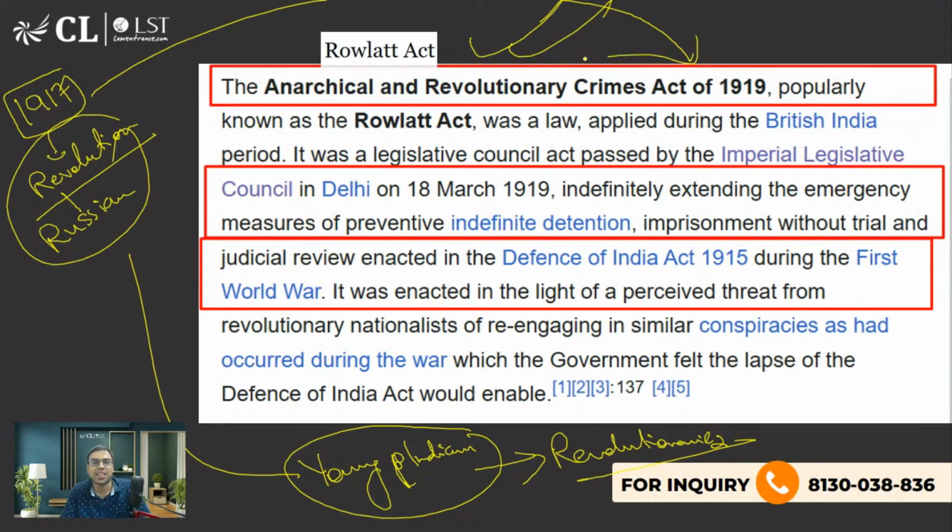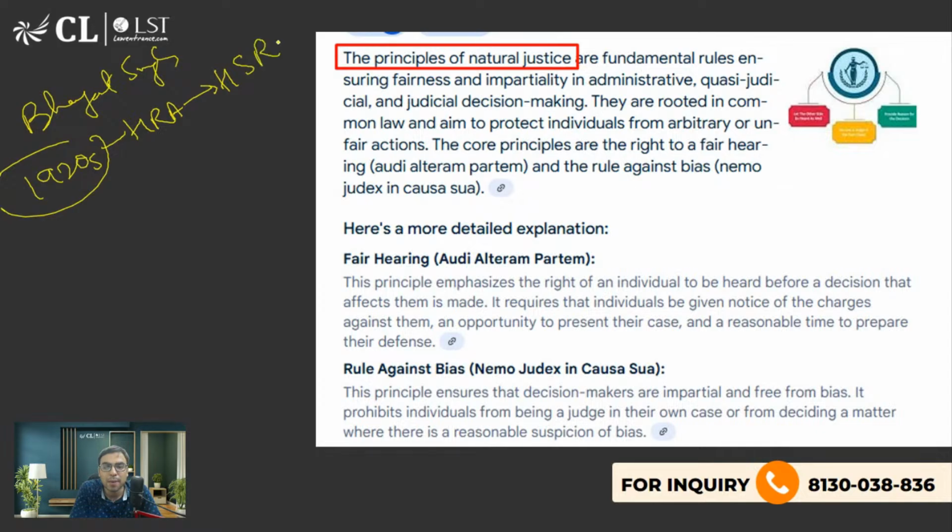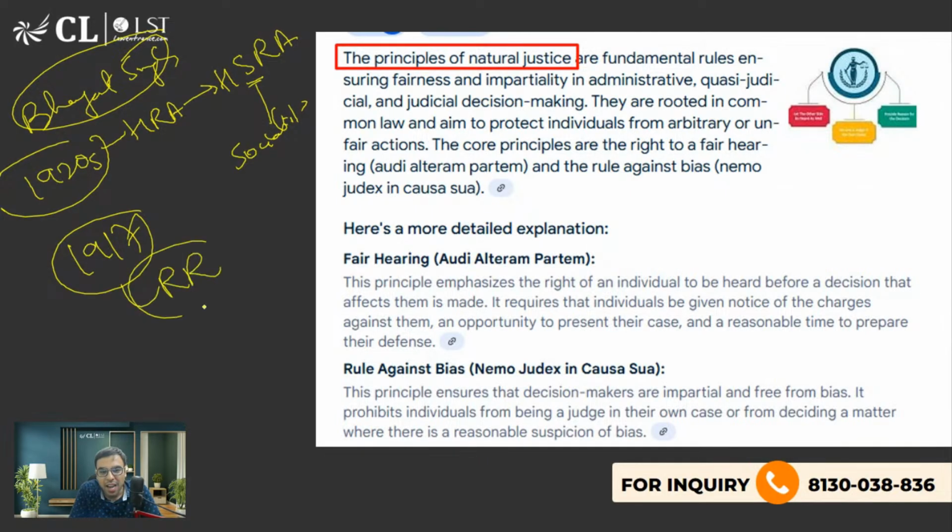Now let me tell you how. I'm sure you must have heard the name Bhagat Singh. If you go to the 1920s, the Hindustan Republican Army was made, which was later made the Hindustan Socialist Republican Army. Why the word socialist? This was added by Bhagat Singh. Why? Because in 1917 the Russian Revolution happened, and Bhagat Singh and all the young leaders, Chandrasekhar Azad, Sukhdev, Rajguru, were all inspired by this. That is why Bhagat Singh also wrote the book Why Am I an Atheist?